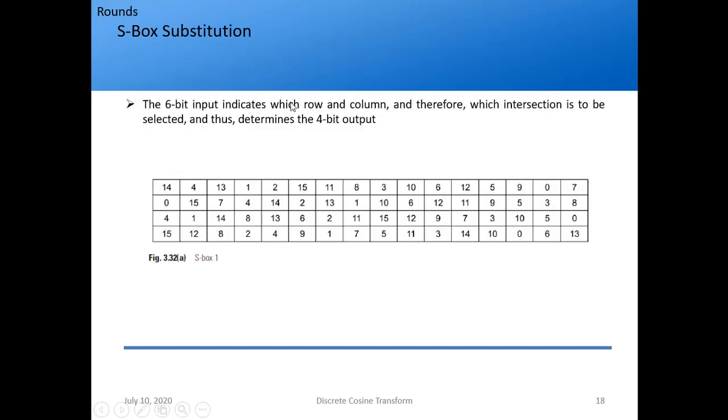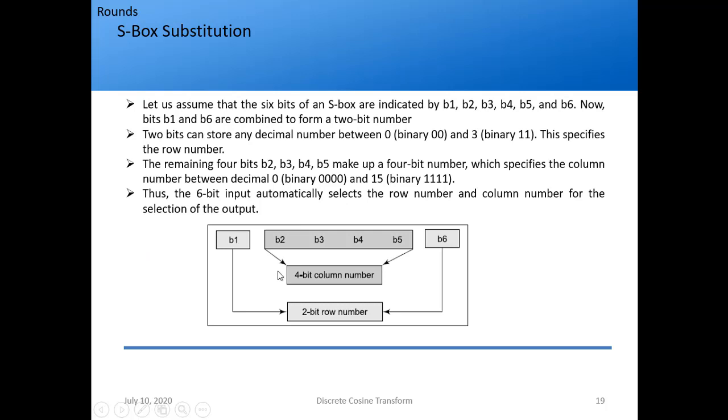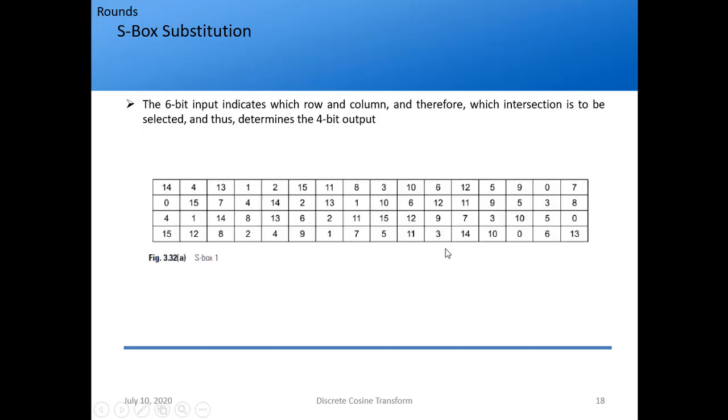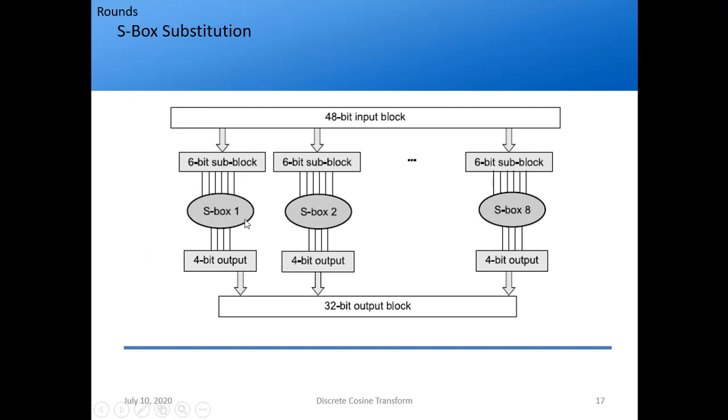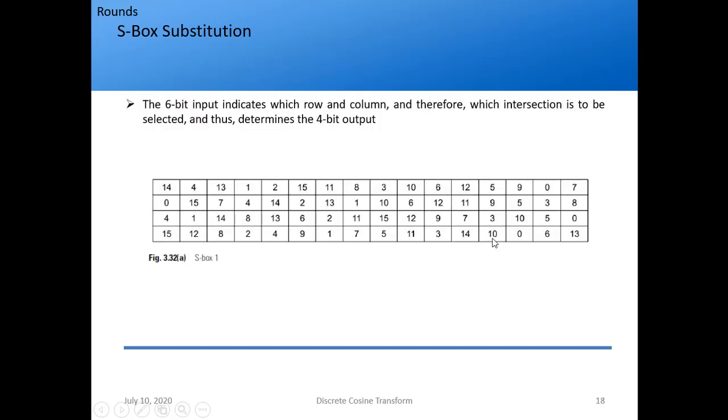The 6-bit input indicates which row and column, and therefore which intersection is to be selected, and thus determines the 4-bit output. Now you might not understand what is written. So you count these numbers 1, 2, 3, 4, 5, 6, 7, 8, 9, 10, 11, 12, 13, 14, 15, 16. So I have 16 columns and 4 rows. Let's go to the next slide. I have the 6-bit input to the S-box. This is the S-box table, 16 columns and 4 rows. From the 6 bits, I select one intersection of row and column, which gives me the number.